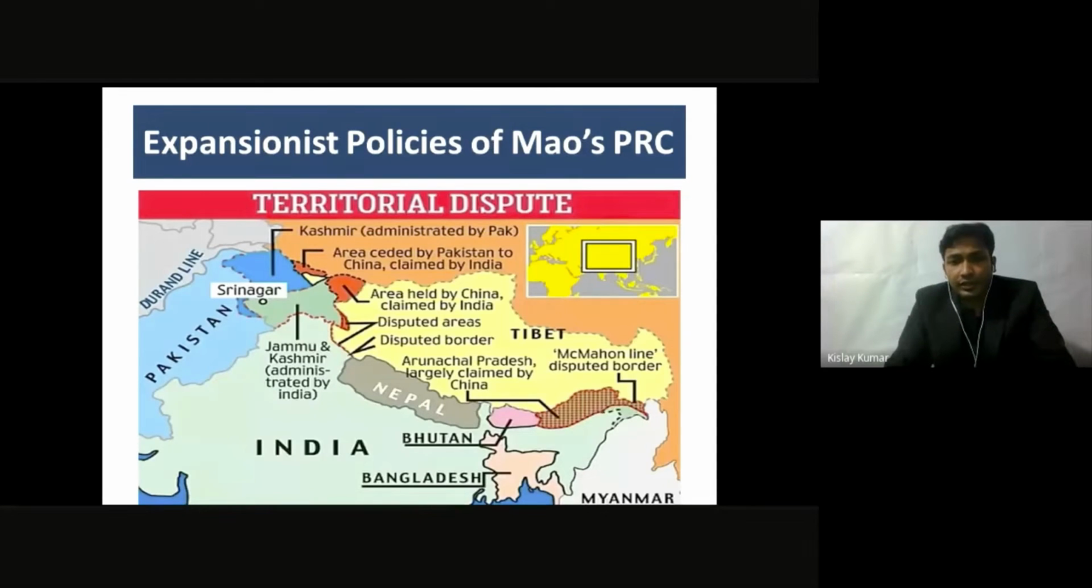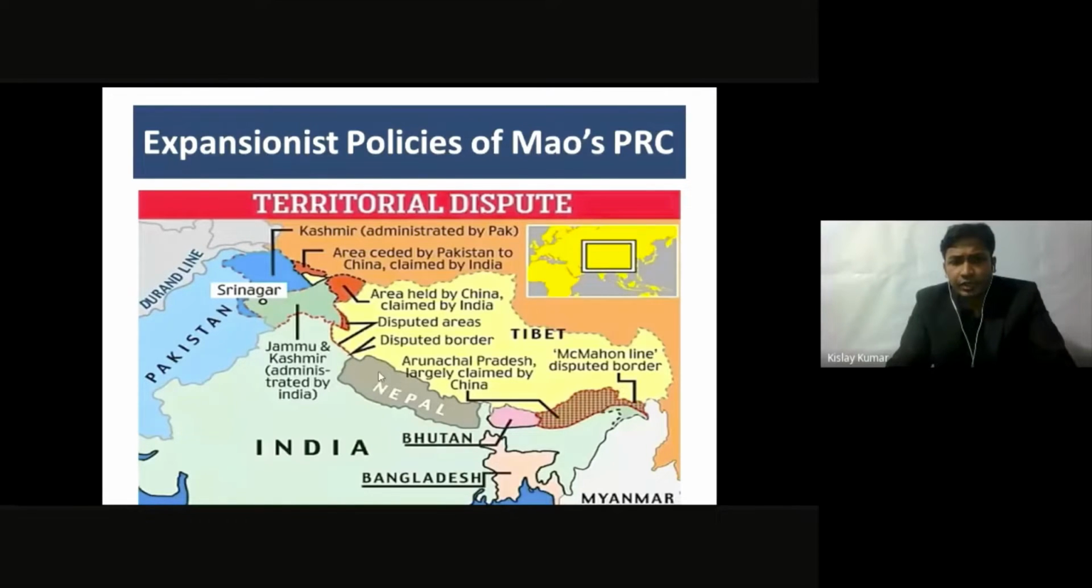If you want to have a clearer picture, you can see this. This is a map of India. So if you can see my cursor, I don't know whether you can see it or not. The red area is called Aksai Chin, and the area near this red area is called Ladakh. So China claims this area.